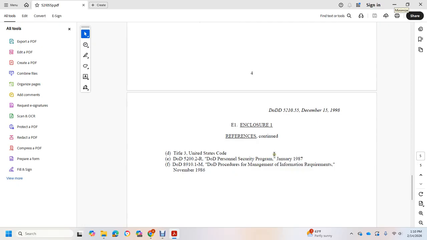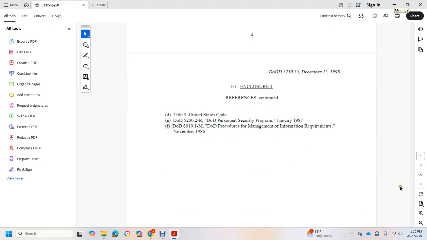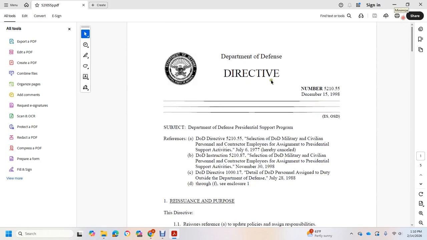DoD 5200.2-R, DoD Personnel Security Program. DoD Manual 8910.1-M, DoD Procedures for Management of Information Requirements, November 1986. And that was the Department of Defense Presidential Support Program.